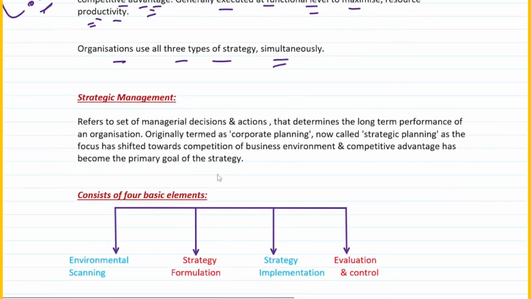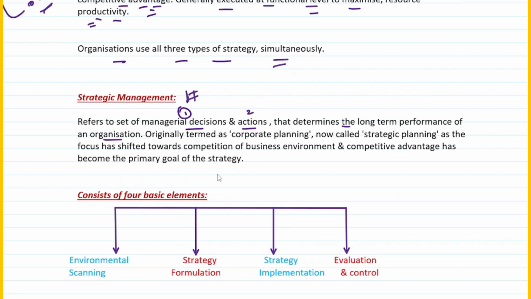Okay, now we come to one of the most important parts, the second important part of the chapter, which is called strategic management. So till now we were focusing on strategy. Now we will learn about strategic management. Okay, what exactly is strategic management? It basically refers to a set of managerial decisions and actions, right, that determines the long-term performance of an organization. Very simple. Strategic management is, first of all, it refers to what?